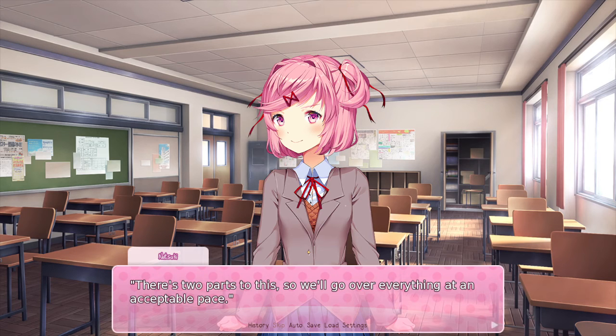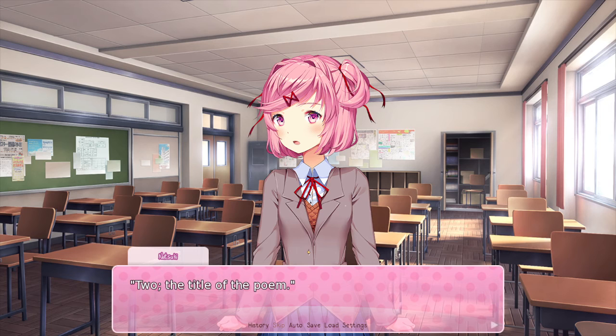There's 2 parts to this, so we'll go over everything at an acceptable pace. The first part that we're going to learn about is the poem screen. The inner workings for every poem in the game is found in poems.rpy. The poems themselves are usually defined in the following fields. 1. The author of the poem with defined styles.